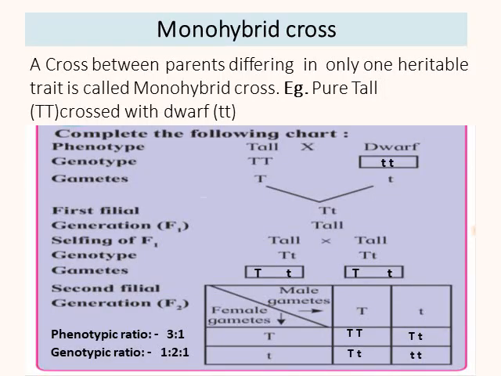Now we will study the monohybrid cross. A cross between parents differing in one heritable trait is called a monohybrid cross. So here it is a cross between two pure or homozygous parents in which the inheritance pattern of only one pair of contrasting characters is studied. It is called a monohybrid cross.